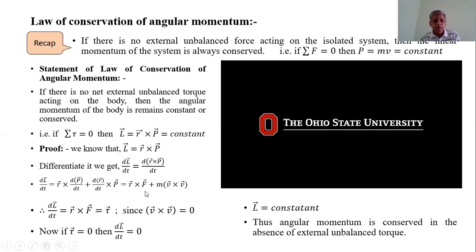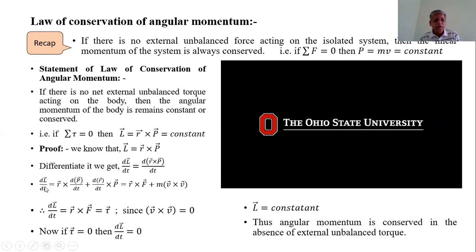Mass m is taken common since it is a scalar quantity, therefore m into bracket vector v cross vector v, and we know that the vector product of a vector with itself is always equal to 0. That means vector v cross vector v is equal to 0.